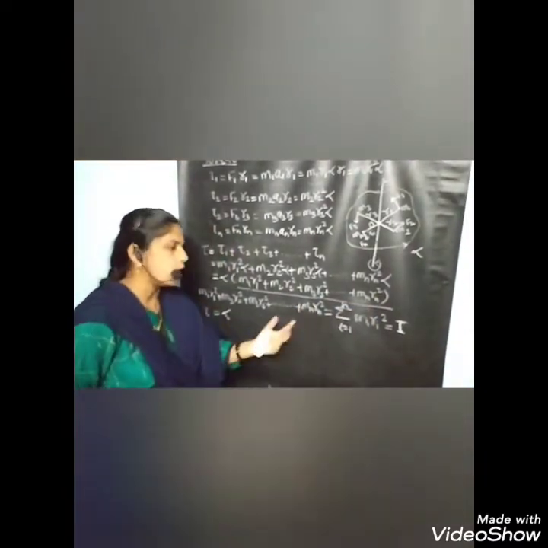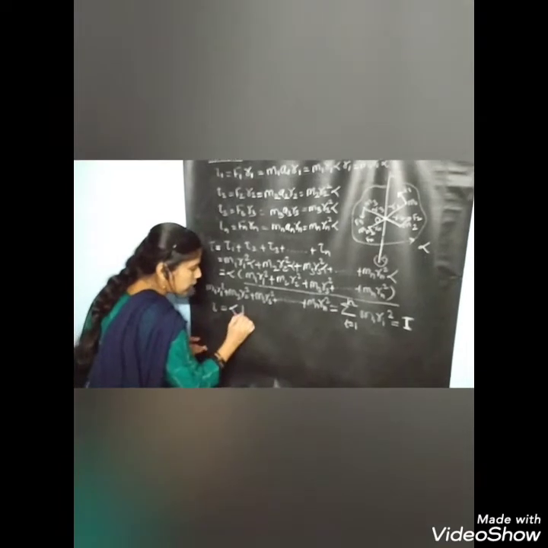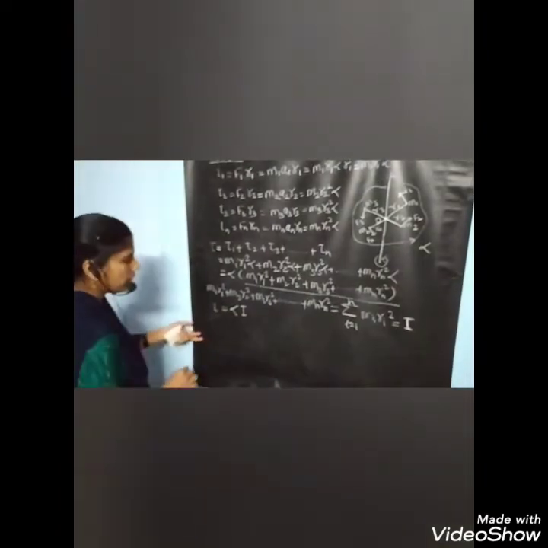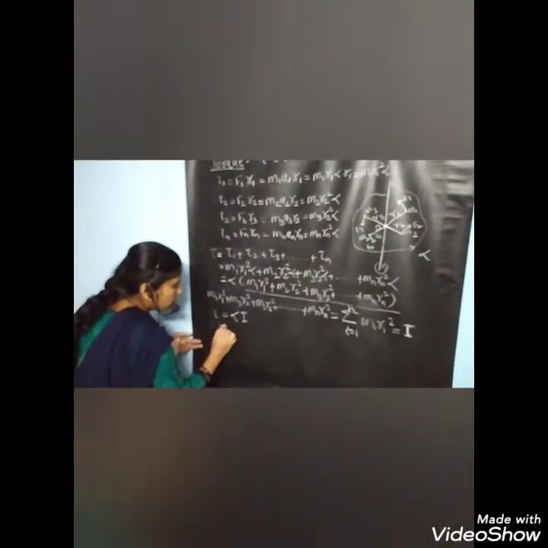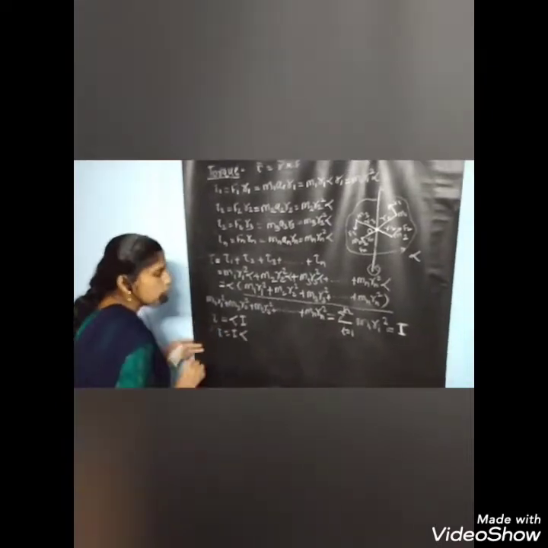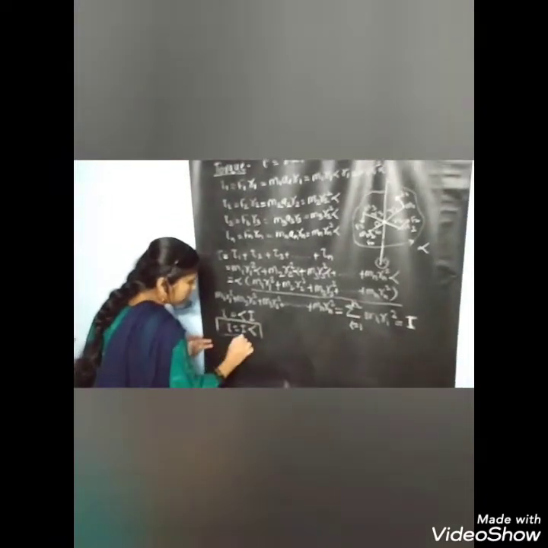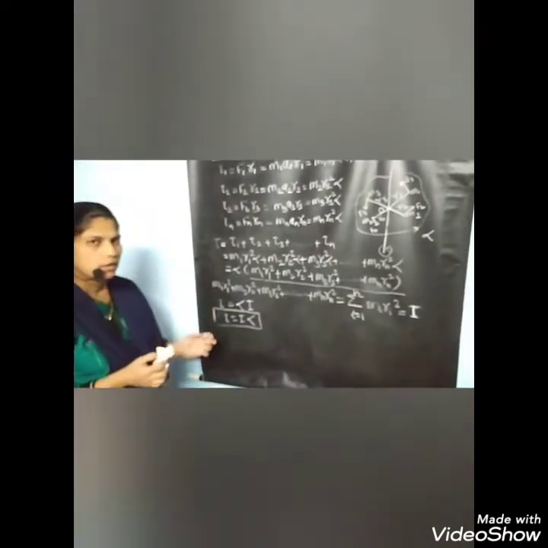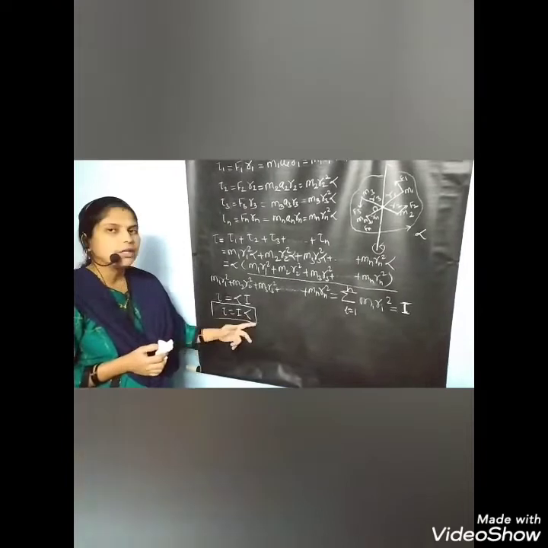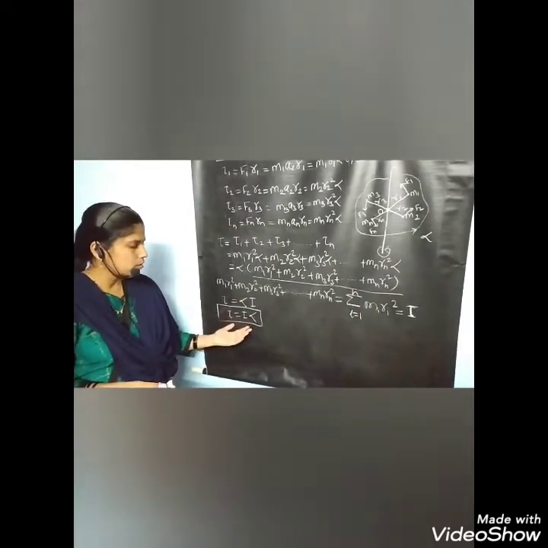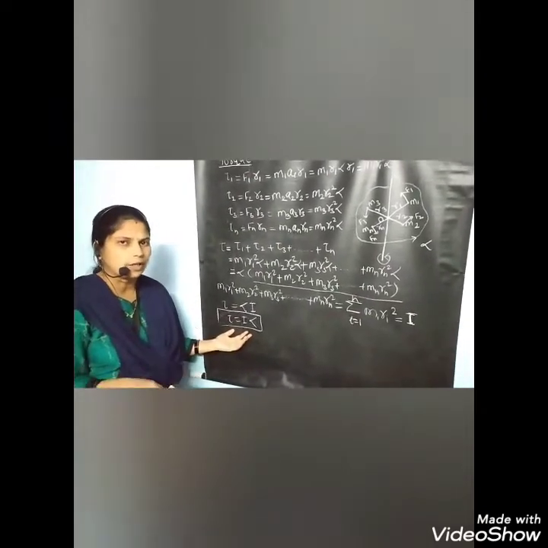This is equal to I. Therefore, torque is equal to alpha into I. We write this equation as torque equals I into alpha. Therefore, the total torque acting on the rotating body is given by I into alpha.